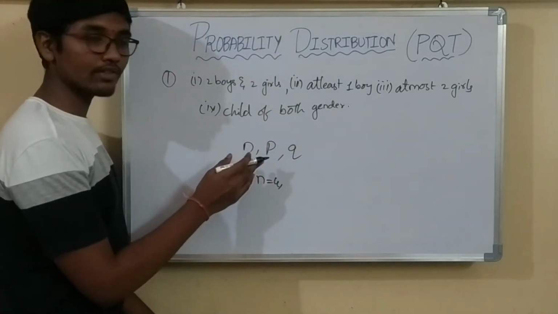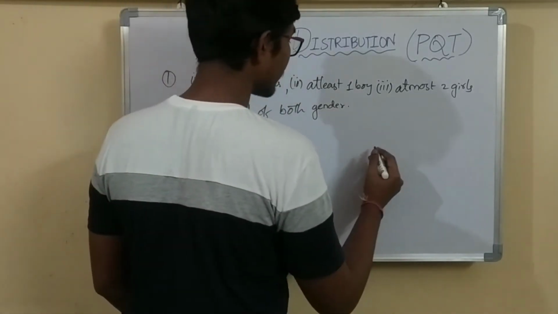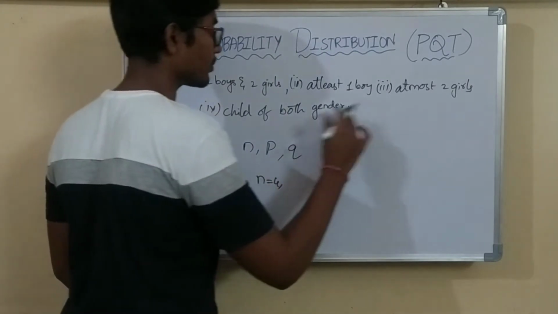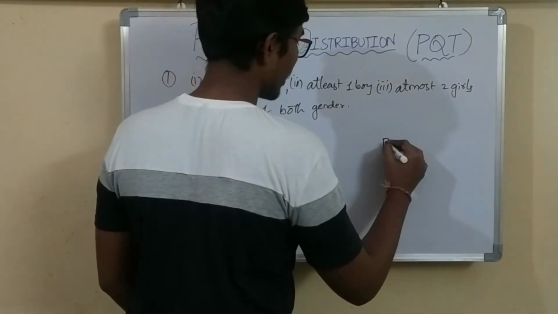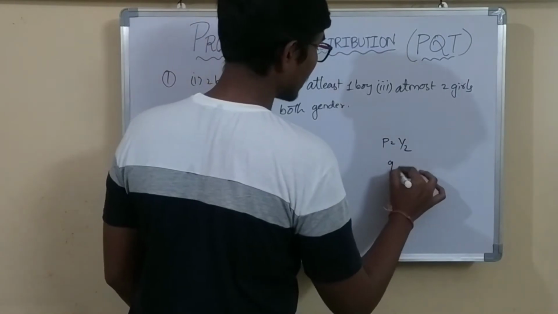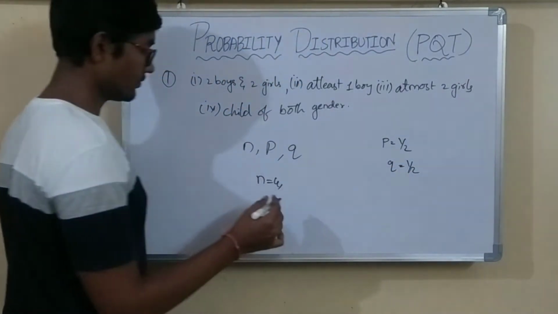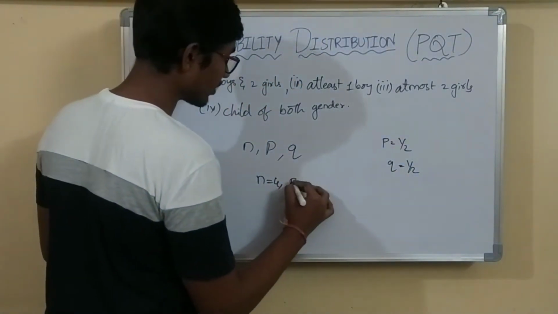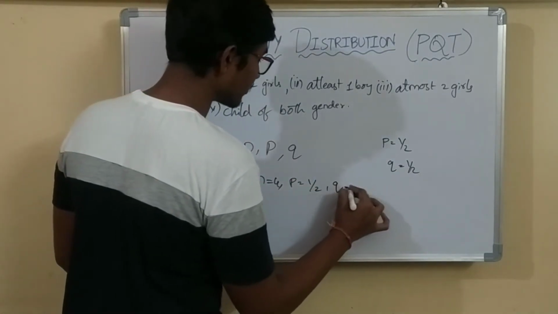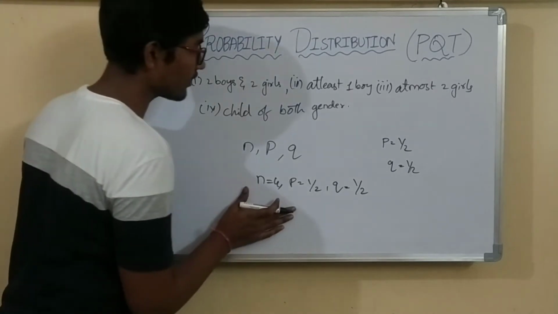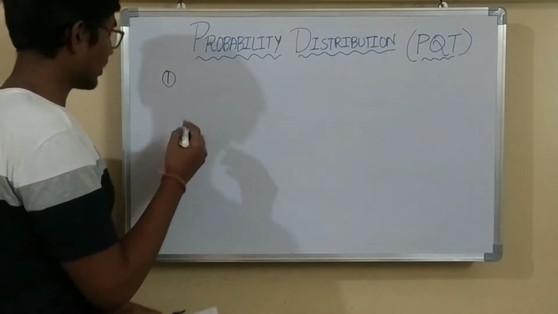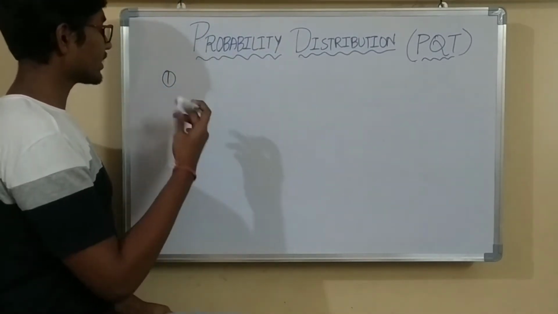Now the p value. In the question they have given that we assume equal probability for a boy and a girl. So for a boy it is 1 by 2, that is p, and for a girl it is 1 by 2, that is q. So p equals 1 by 2 and q equals 1 by 2. We got all the parameters. Now what we have to do is substitute all these values in the formula. That is the solution.